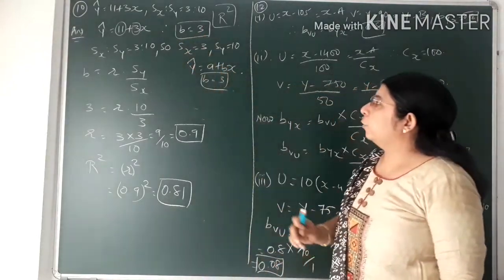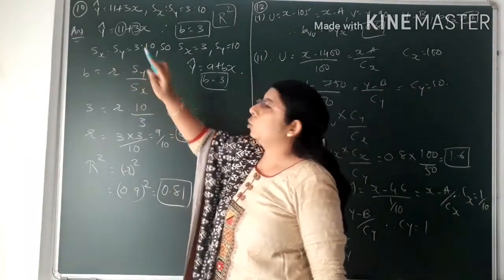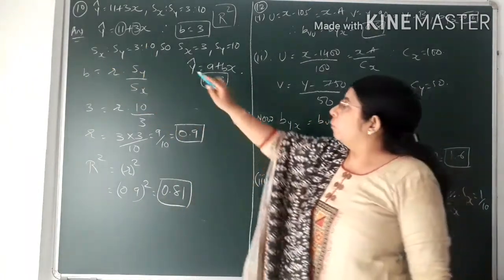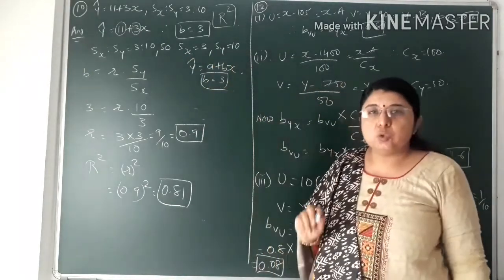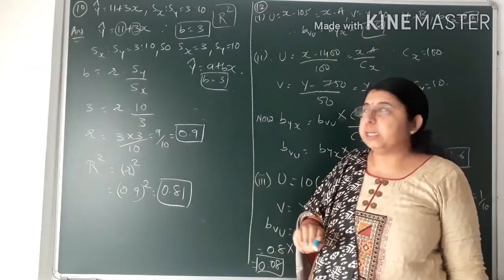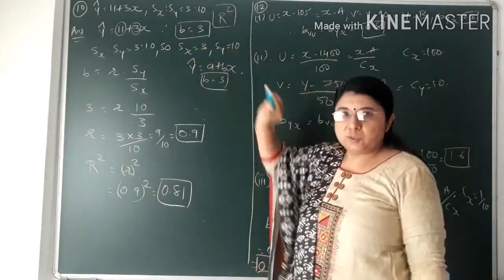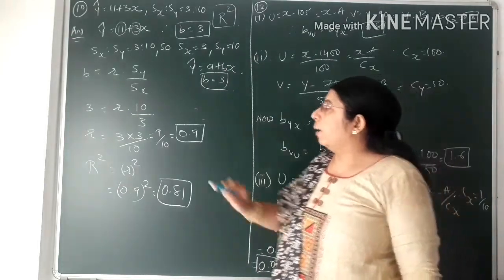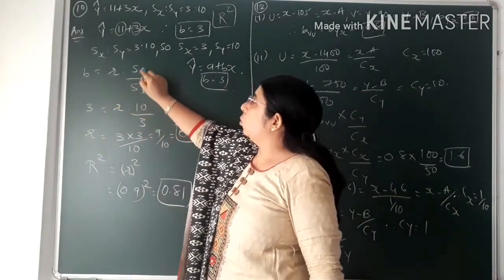Now after getting the value of b, it has been given in the question that sx is to sy is equal to 3 is to 10. So what would be the value of sx? That would be 3, and sy, that would be 10. So 3 data you can get from the question, that is the value of b, the value of sx and the value of sy.